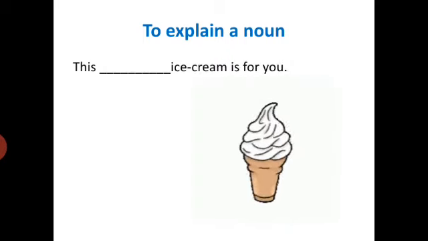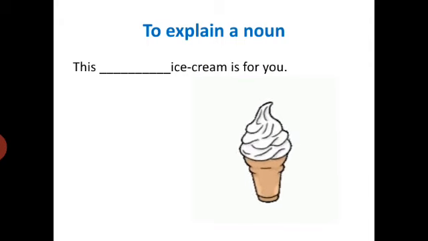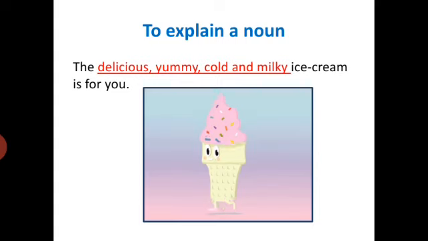Then, this ice cream is for you. Now before the noun ice cream, we can use so many adjectives, like this delicious, yummy, cold and milky ice cream is for you. See how beautiful the sentence is now.